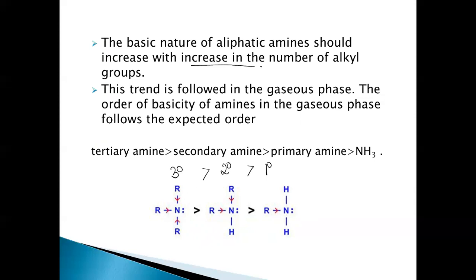It should increase with the number of alkyl groups. This is correct in the gaseous phase. There's no problem here, because only the inductive effect is playing here. This is the expected order, and it is followed in the gaseous phase.